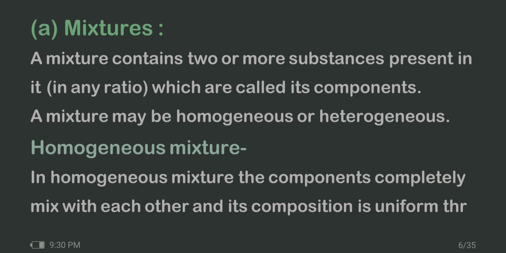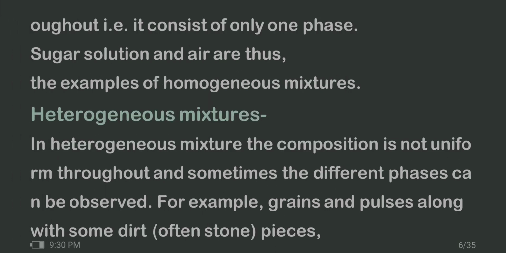A homogeneous mixture is a mixture in which the composition is uniform throughout. The components of a homogeneous mixture are not visible with the naked eye or even under a microscope. A homogeneous mixture consists of only one phase. The single phase in which a homogeneous mixture occurs may be gaseous, liquid, or solid.